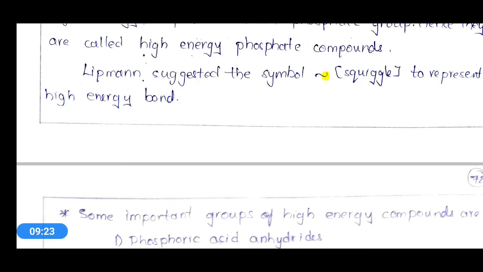So these bonds which are present in high energy compounds are represented with the symbol squiggle, which was given by Lipmann. Whenever we see the symbol of squiggle, it represents a high energy bond.